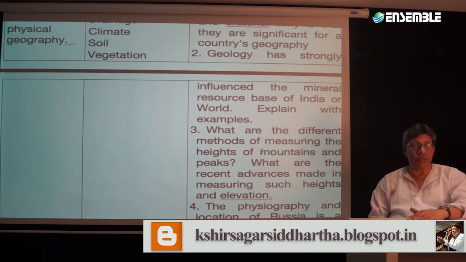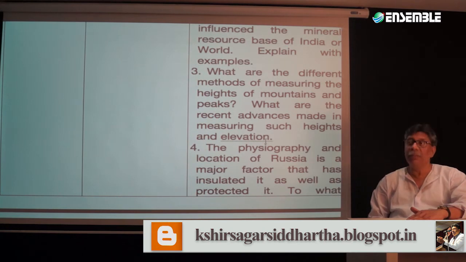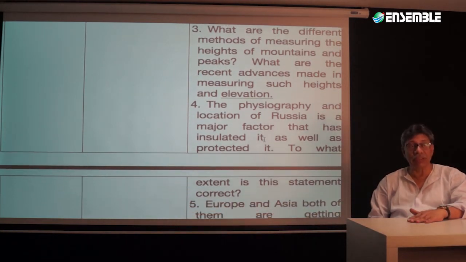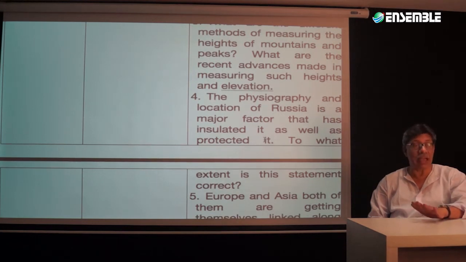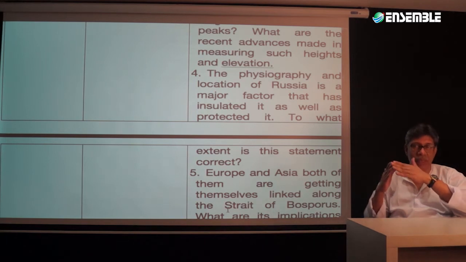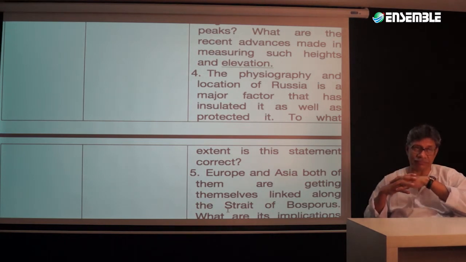Then what are the different forms of measuring the height of the mountains and the peaks? That is going to be theoretical, but that is part of physiography. And the physiography and location of Russia is one of these factors that has insulated it as well as protected it. To what extent is that correct? Now that is combining both the physiography of Russia as well as its geopolitical part, both of them. It comprises both of these components.